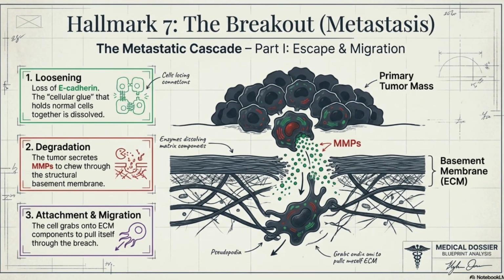Hallmark 7. Ability to invade and metastasize. The metastatic cascade, the great escape. How does a cell move from the breast to the bone? First step is loosening of cell-to-cell junctions. There is loss of E-cadherin, which is the cellular glue joining cell to cell.